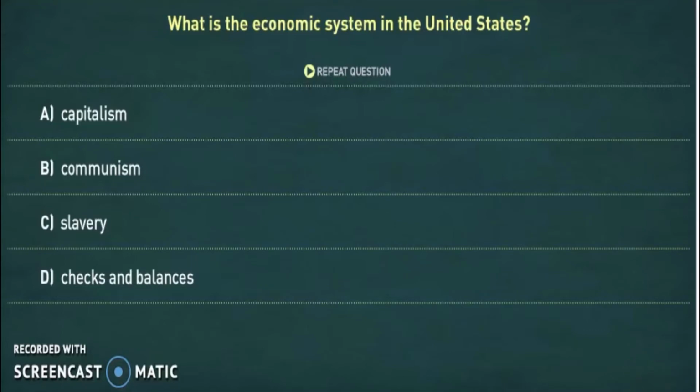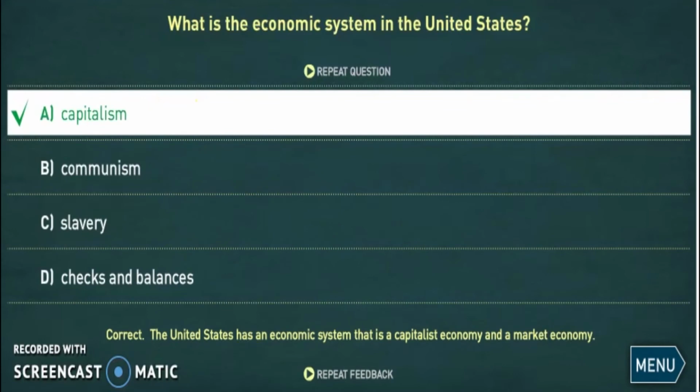What is the economic system in the United States? Correct. The United States has an economic system that is a capitalist economy and a market economy.